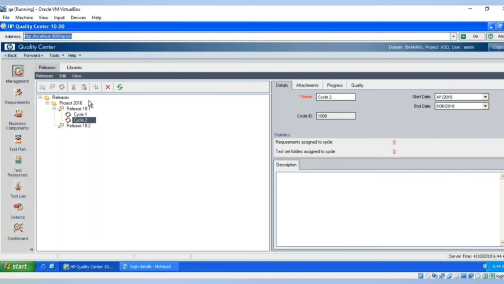Okay. So till now what we have done, we have created the plan. In a particular year, total how many releases are there, under each release how many cycles of testing or development activity the development and testing team is going to do. So this is the purpose of the management module. As I told you before, this particular module access will not be there for the testing team members or a BA. So this will be taken care by the managers. Mostly the test managers or the development managers will access this information. But whatever the information they are creating here, the project information and the releases information can be accessed across different modules here. So going forward, I will be explaining you one by one so that you can easily understand about it.